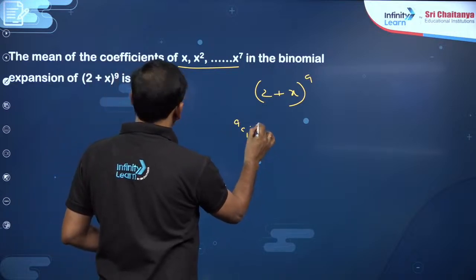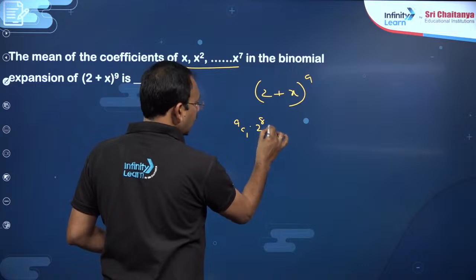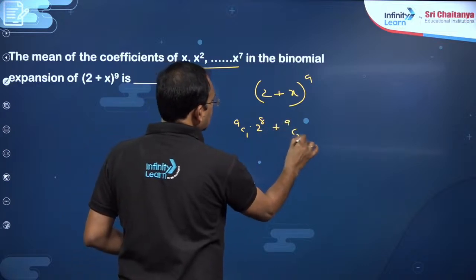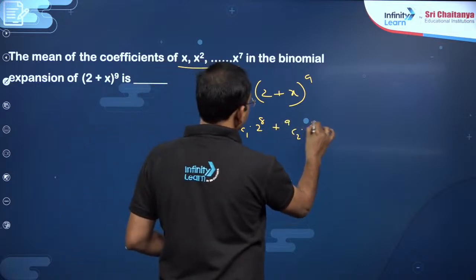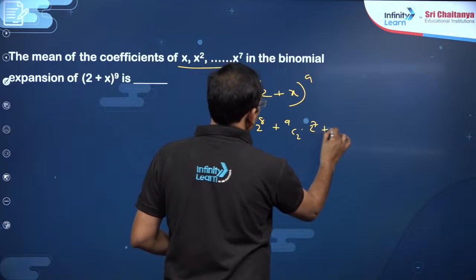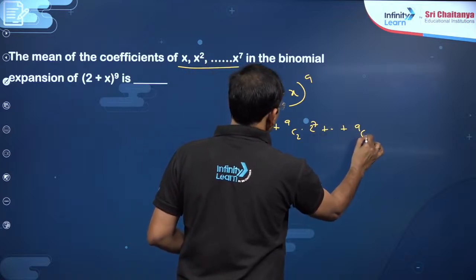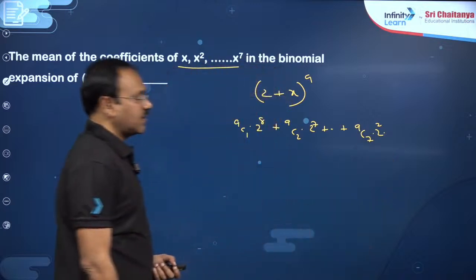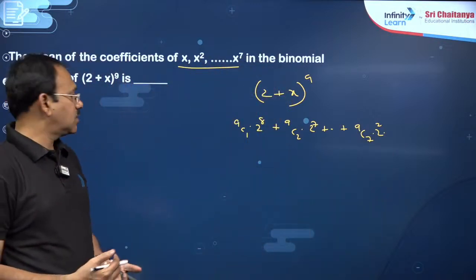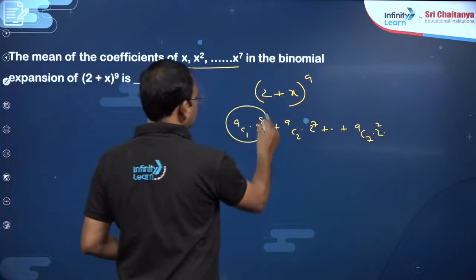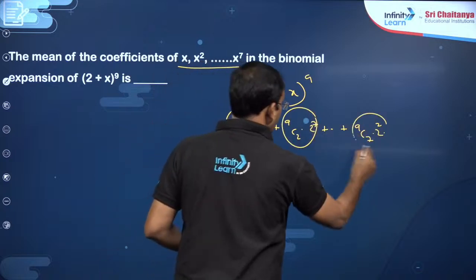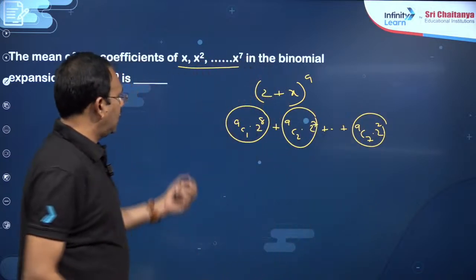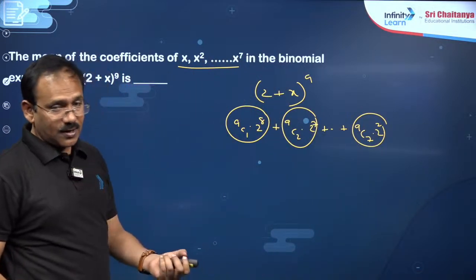So you just want the coefficients of x. You will get 9C1 into 2 power 8 into x, plus 9C2 into 2 power 7 into x square, and so on, 9C7 into 2 power 2 into x power 7. You want this sum, dear students. Of course, you want their average, the mean. There are 7 terms, so you have to divide it by 7.